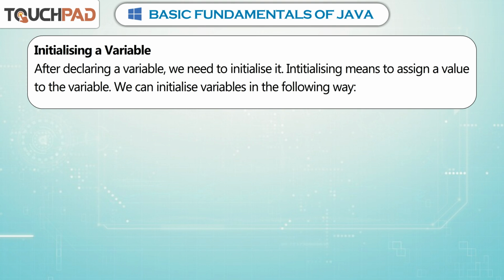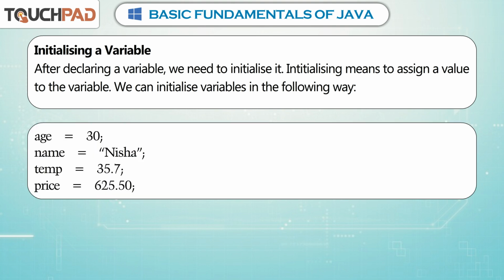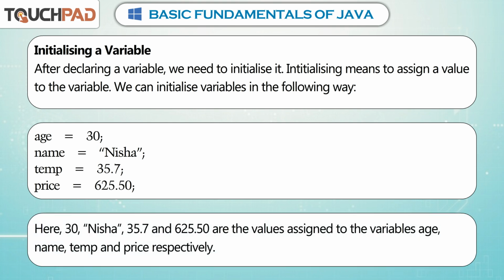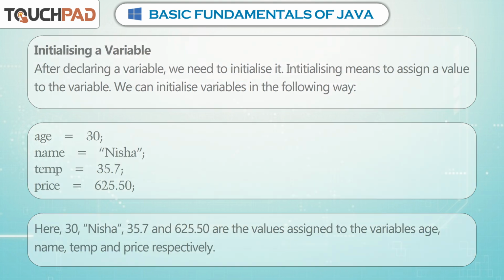We can initialize variables in the following way. age = 30; name = "Nisha"; temp = 35.7; price = 625.50; Here 30, Nisha, 35.7 and 625.50 are the values assigned to the variables age, name, temp, and price respectively.